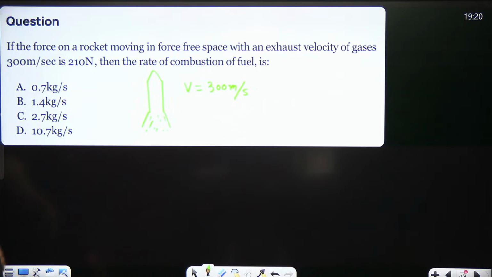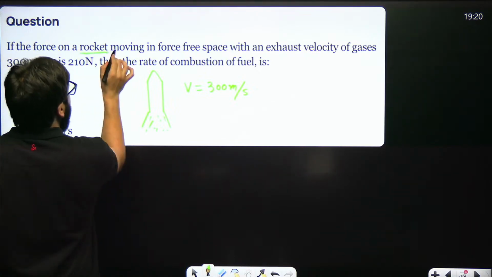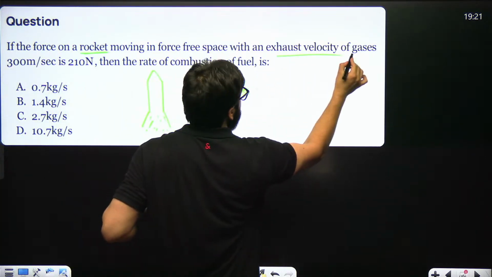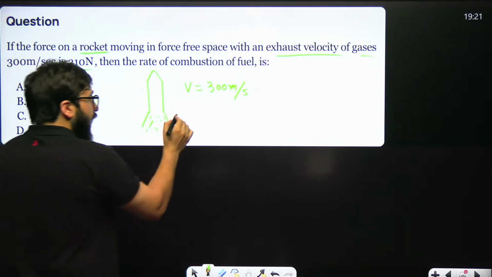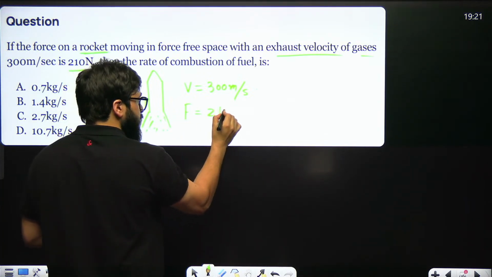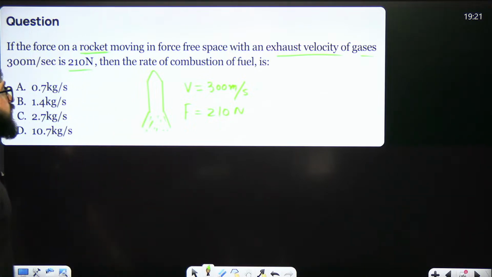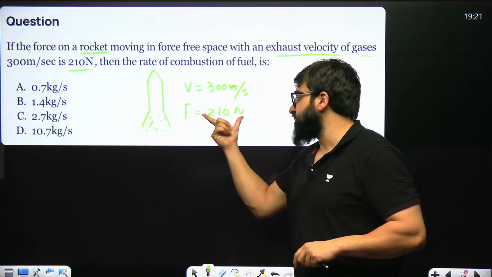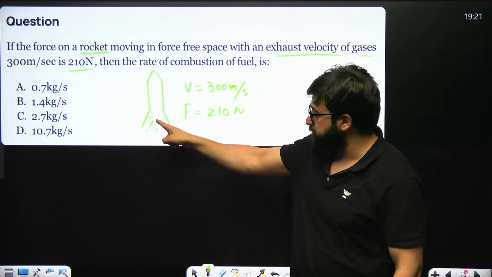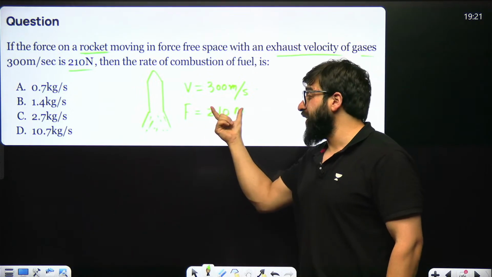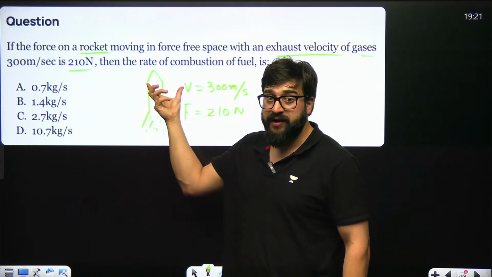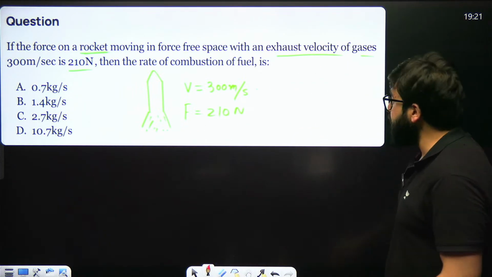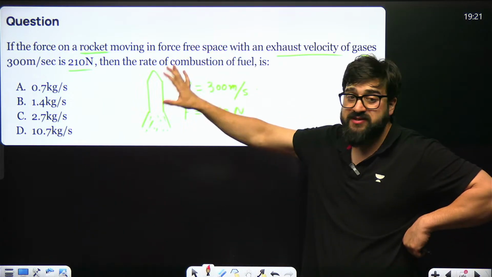It says that if the force on a rocket moving in a force-free space with an exhaust velocity of the gas is 210 Newton, and force F, thrust in this particular case, is acting as 210 Newton, then what is the rate of combustion of fuel? Because of this exhaust gas, a 210 Newton force is acting on this rocket, the velocity is given as 300 meter per second, and it is a gravity-free space, which means there is no gravity.